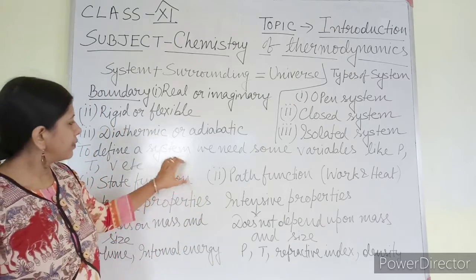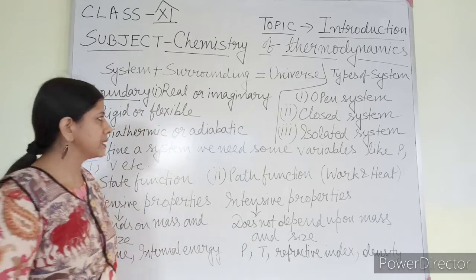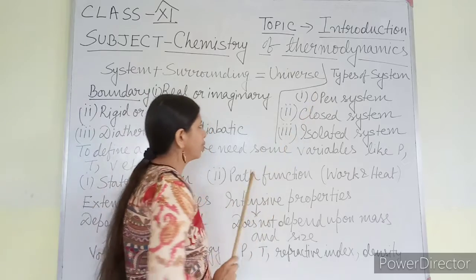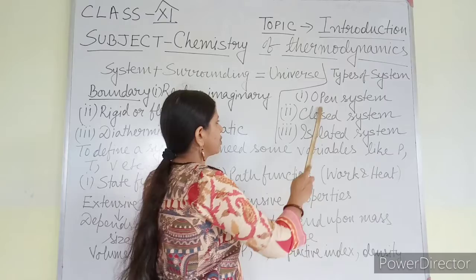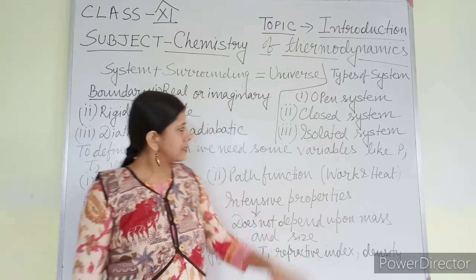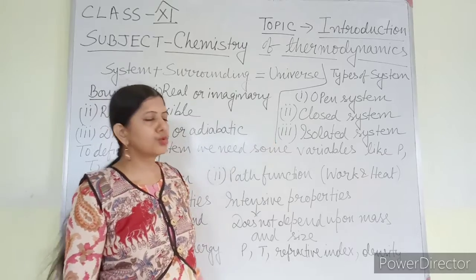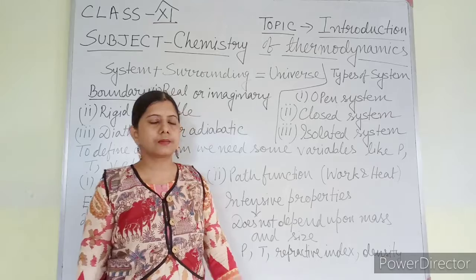Okay. Before going to the variables, another thing that you should know: a system can be divided into three types: open system, closed system and isolated system.